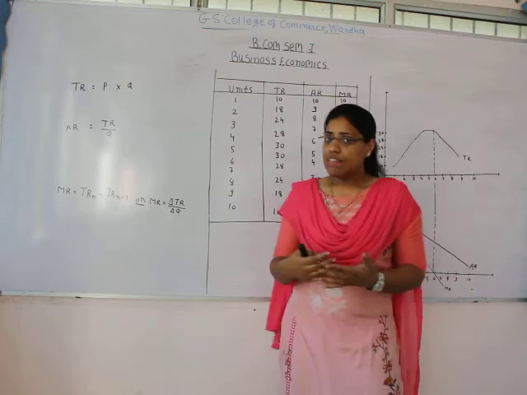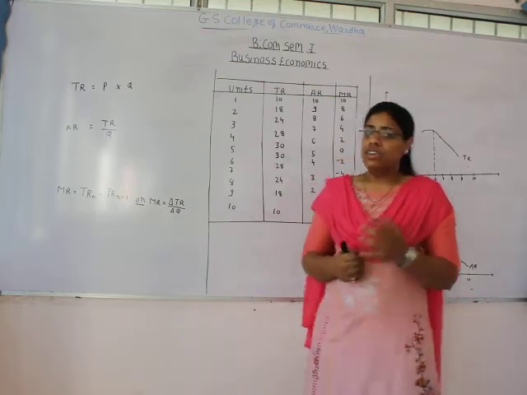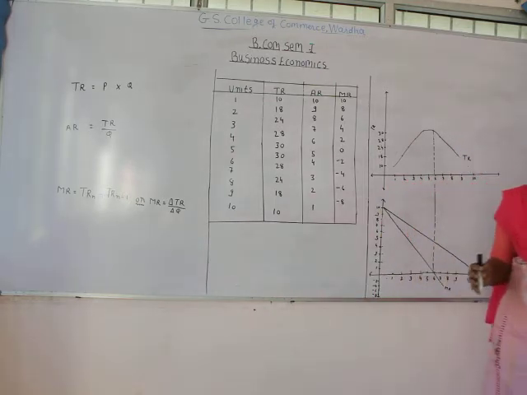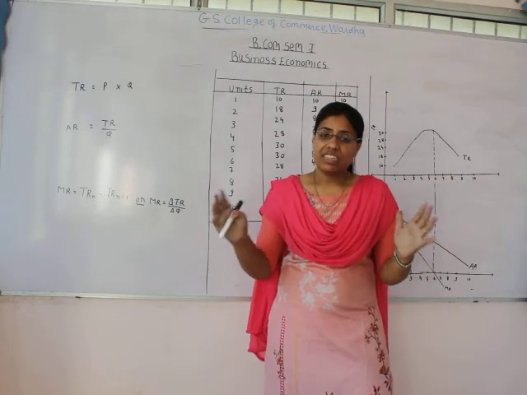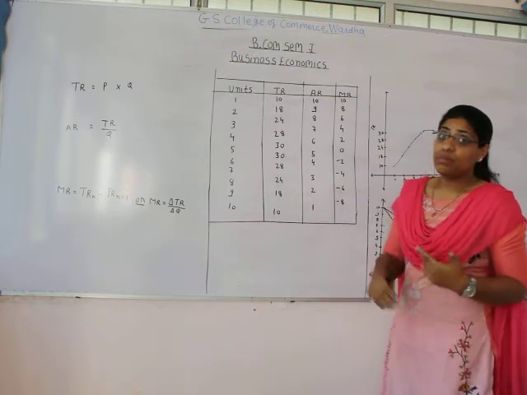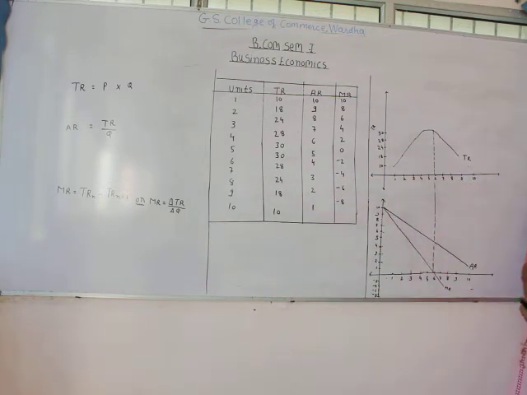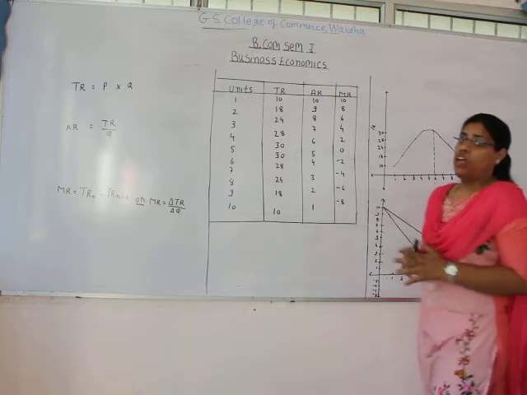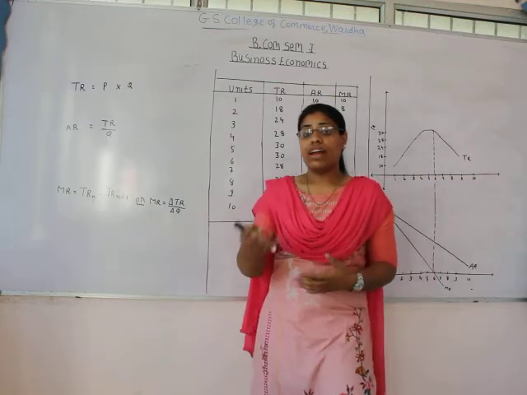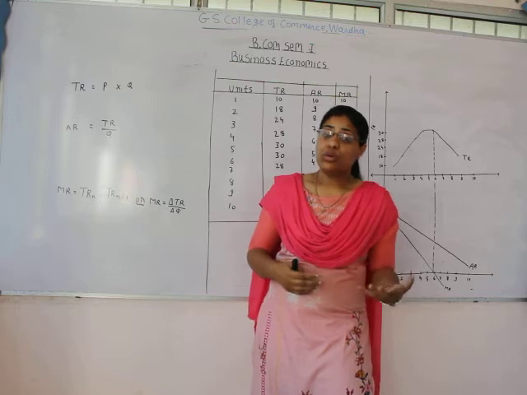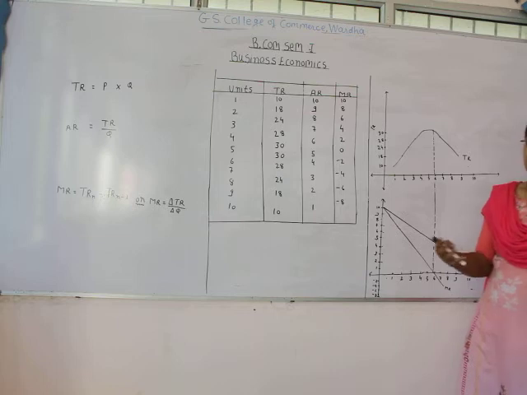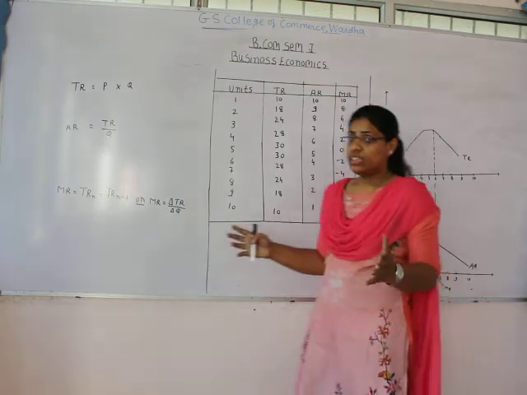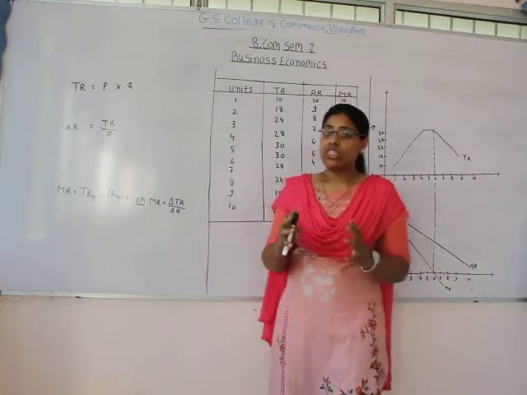Before discussing this, we have seen the production concept. Thereby, we have seen the relationship between the physical input and the physical output. Then, we have seen the cost concept. Thereby, we have seen the relationship between the input and output. But what kind of relationship? Monetary relationship. How much amount I need to acquire the inputs, and the output that I will produce as a producer, what is going to be the cost of those outputs. So in the cost concept, we have seen all these monetary things.